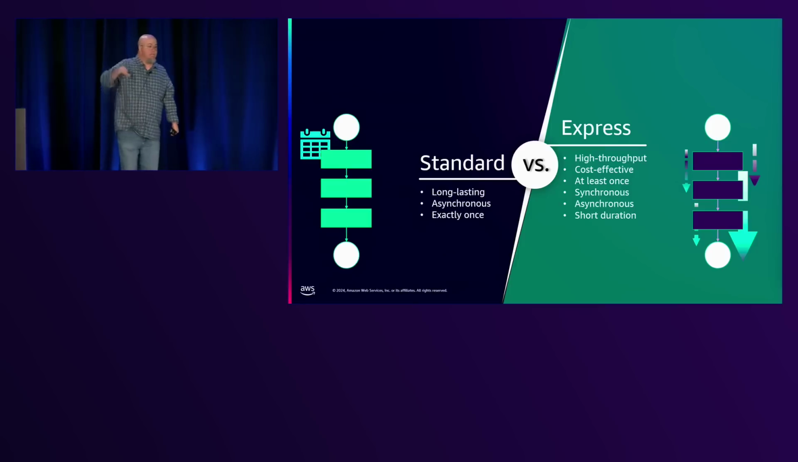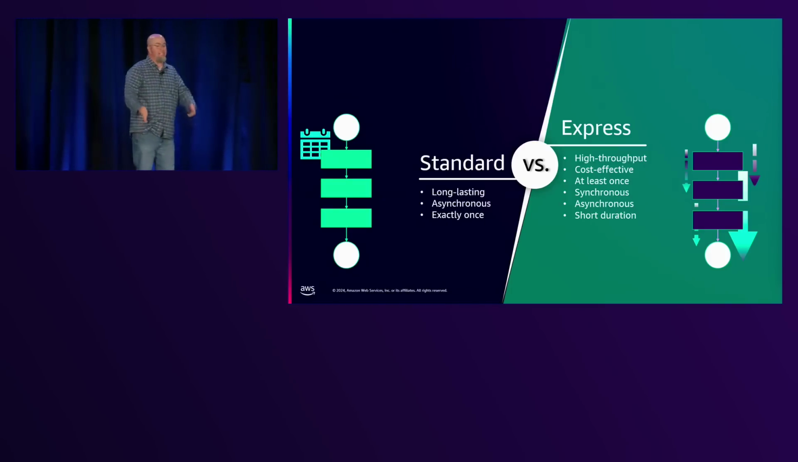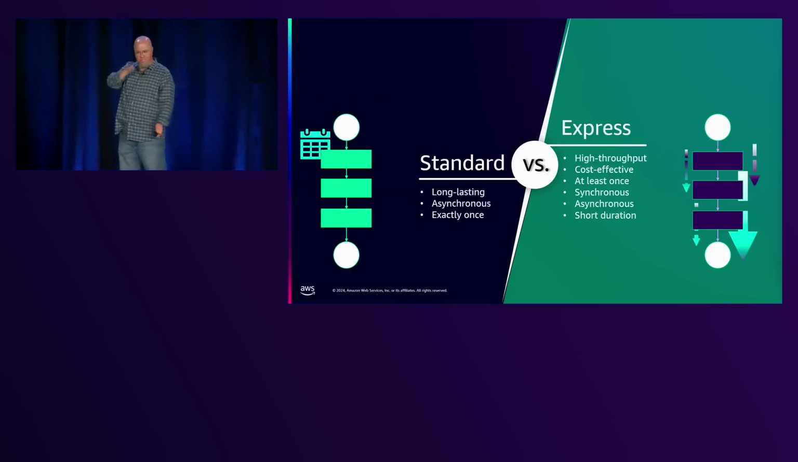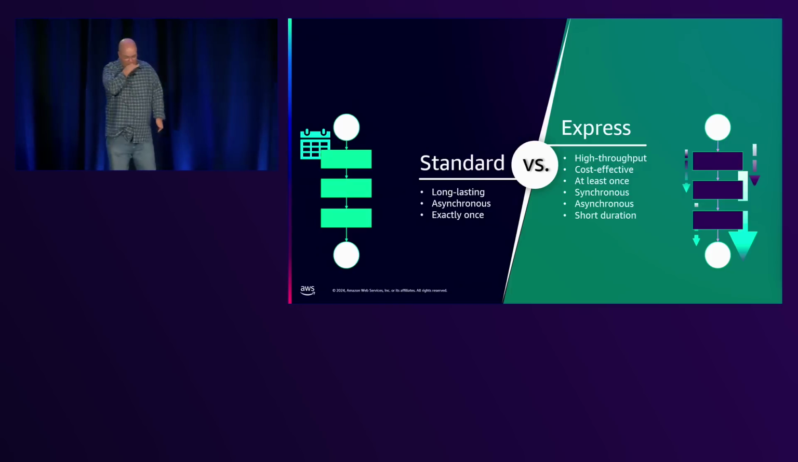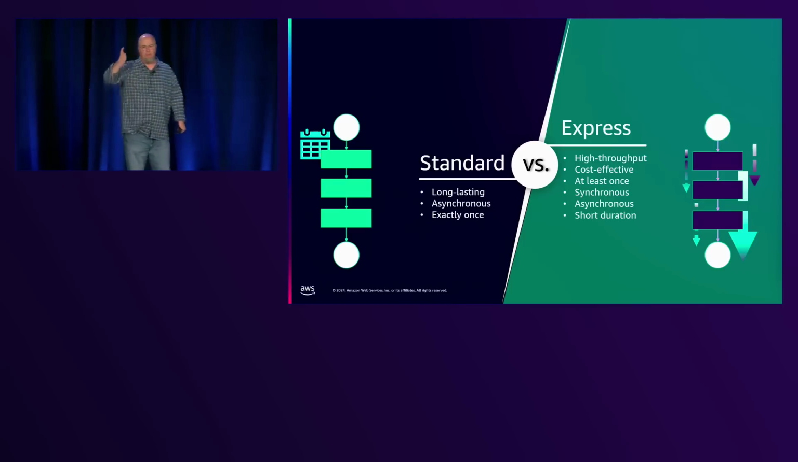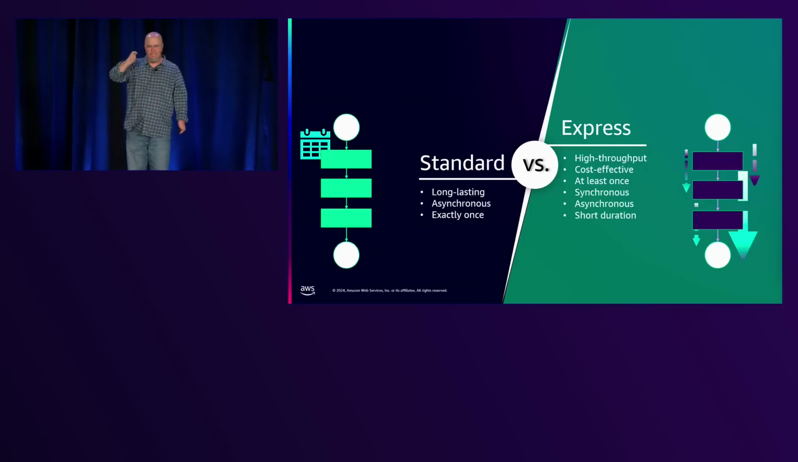Whereas express is designed for high throughput. It's cost effective. It has at-least-once execution, and there are some changes in that wording: only once and at least once, right? And it has synchronous or asynchronous invocation, and it's designed again for short duration. These can last up to 5 minutes, and they run in memory, which is a really interesting thing, because there's no cold start on these.